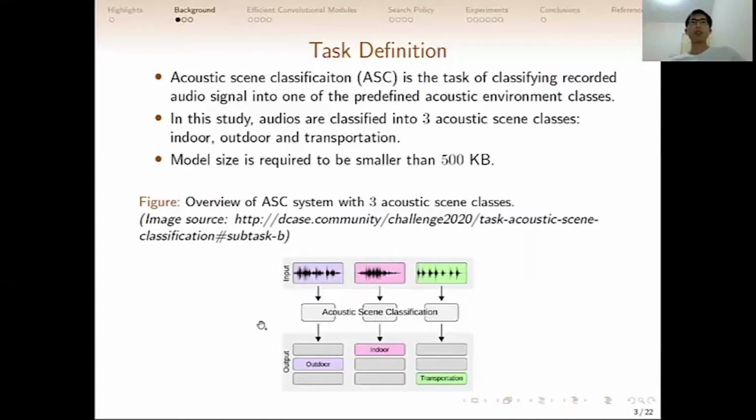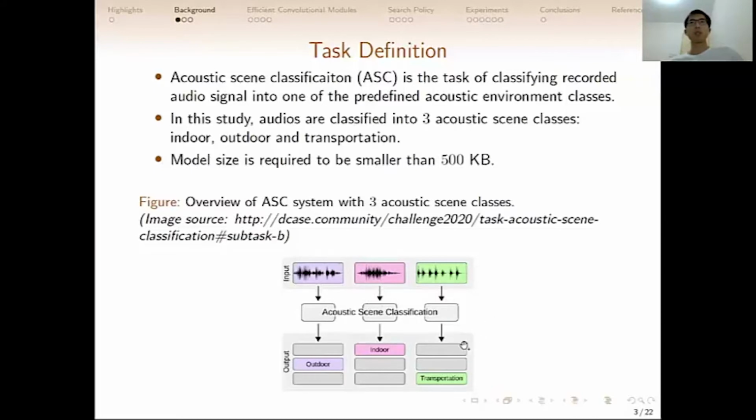Here is an overview of the acoustic scene classification system with three scene classes. Here we have three input audio signals, and each audio signal is analyzed by the acoustic scene classification system. It gives the prediction of the acoustic scene classes. The first audio signal is predicted as outdoor, the second is predicted as indoor, and the third one is predicted as transportation.